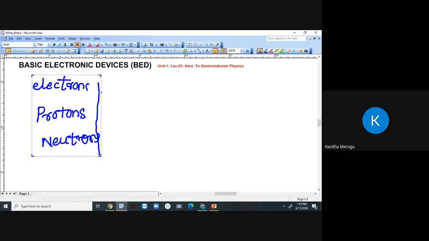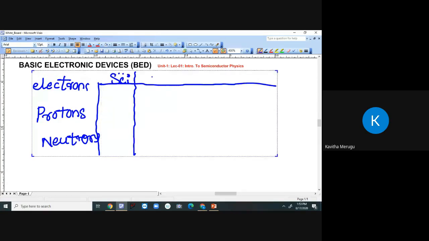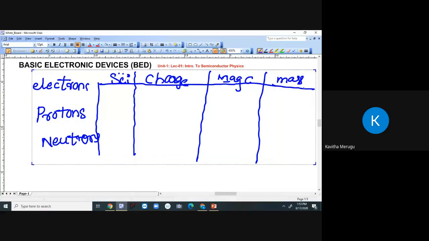The important points we are going to discuss are: name of the scientist, then the charge, then the magnitude of charge, then the mass of all these three.